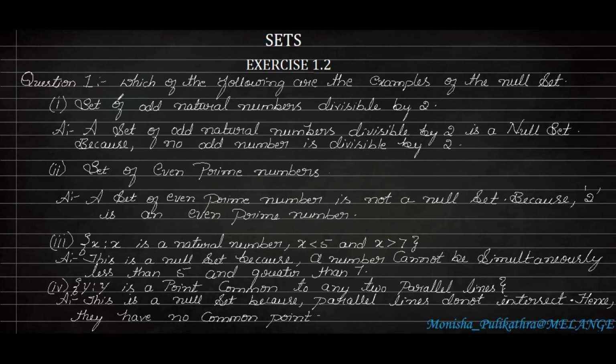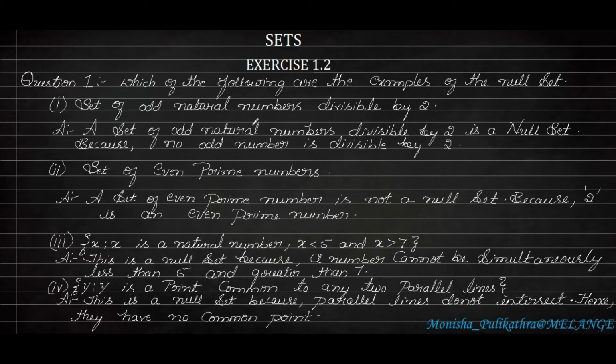The first sub question is: set of odd natural numbers divisible by 2. In the first case, we have to know what we mean by odd numbers. Odd numbers are those numbers which are not divisible by 2.